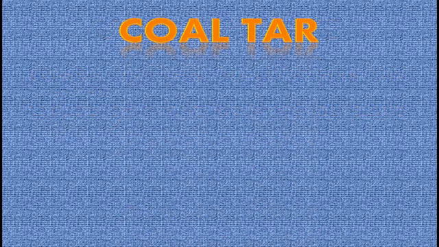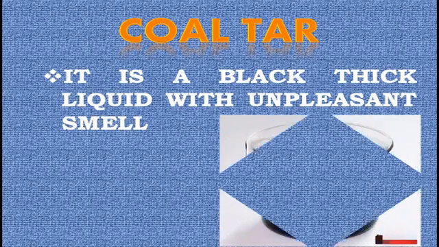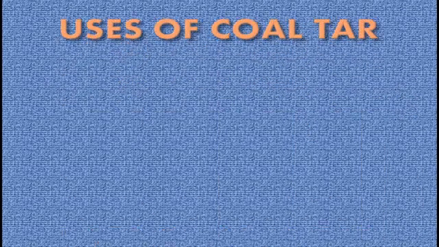Next about coal tar. It is a black thick liquid with unpleasant smell. Uses of coal tar.